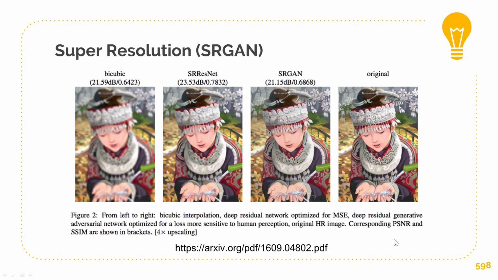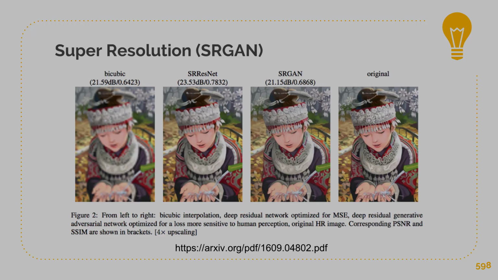Next, we can do super image resolution. What is this? This is basically taking a low resolution image like this and using a GAN to interpolate and create almost a replica of the original. This is what the GAN generated here, and this is the original. Pretty close, so you can see this has a lot of potential in image compression.